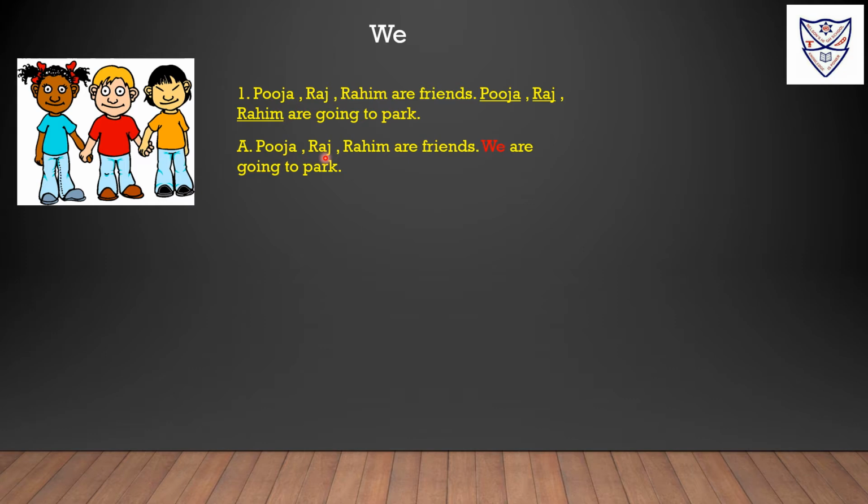Pooja, Raj, Rahim are friends. Then here Pooja, Raj, Rahim are going to the park. Here Pooja, Raj, Rahim are nouns. So we will use we instead of Pooja, Raj, Rahim. Pooja, Raj, Rahim are friends. We are going to the park.